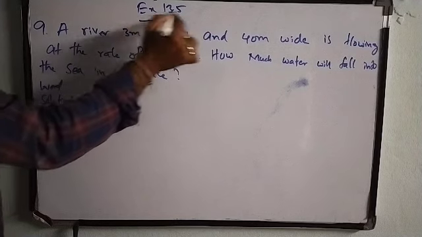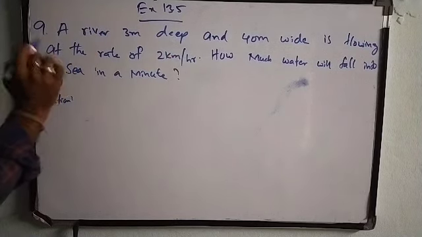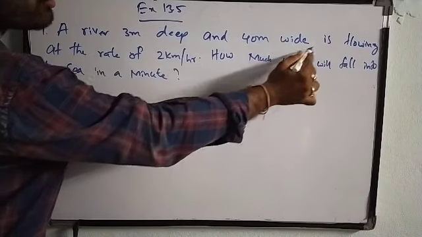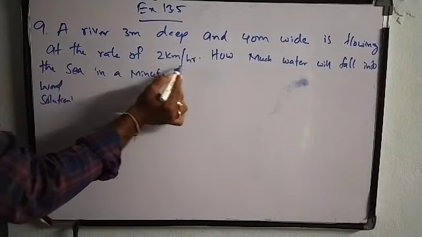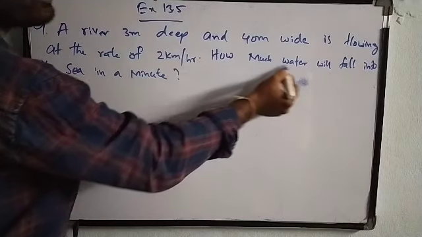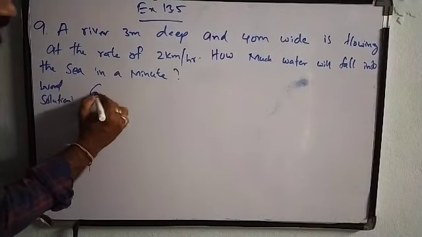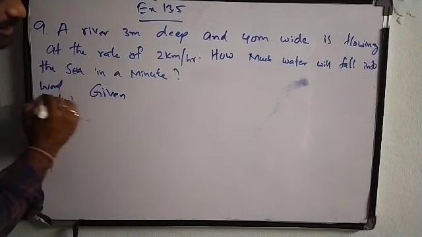Today we are going to learn exercise 13.5, ninth question. So the question is, a river 3 meter deep and 40 meter wide is flowing at the rate of 2 km per hour. How much water will be flown into the sea in a minute? Okay, so given, let us see the written solution.